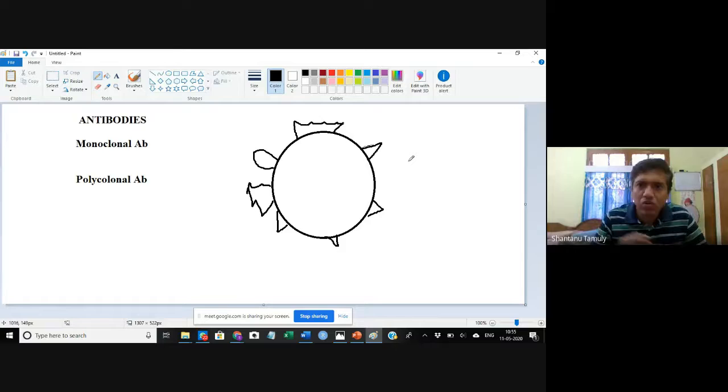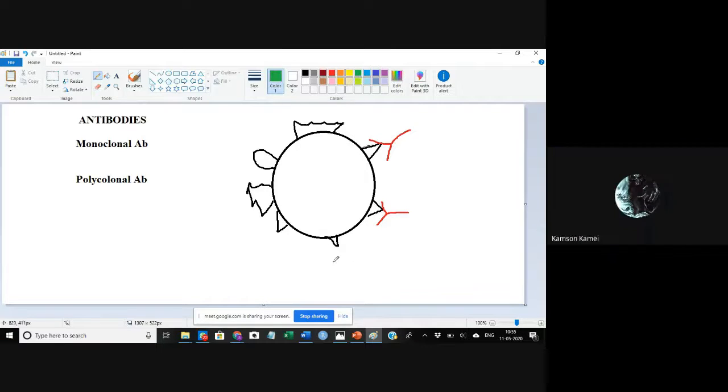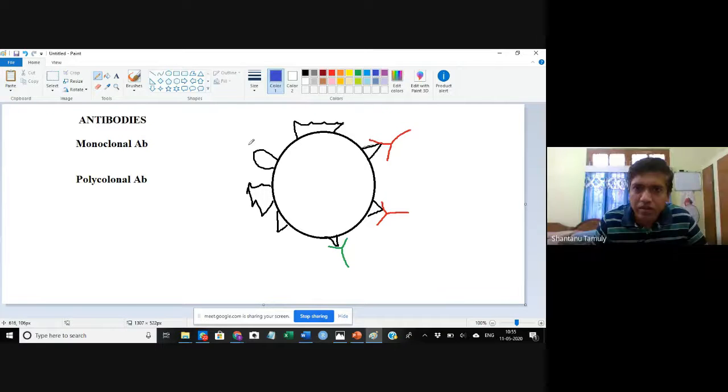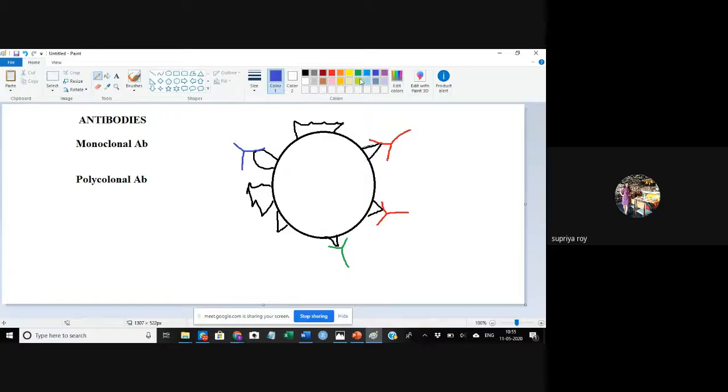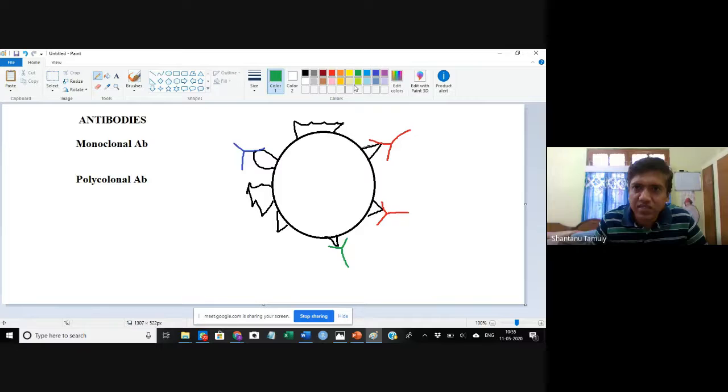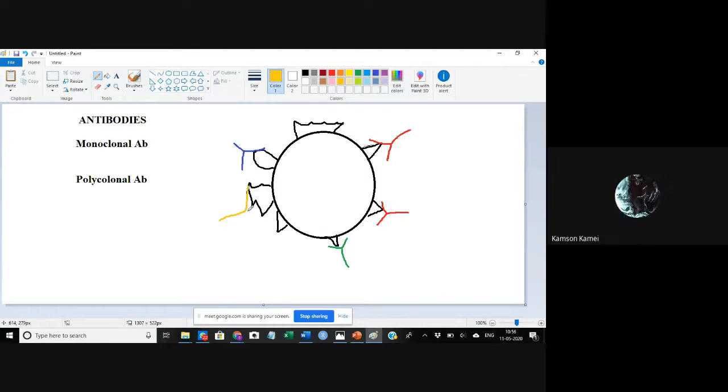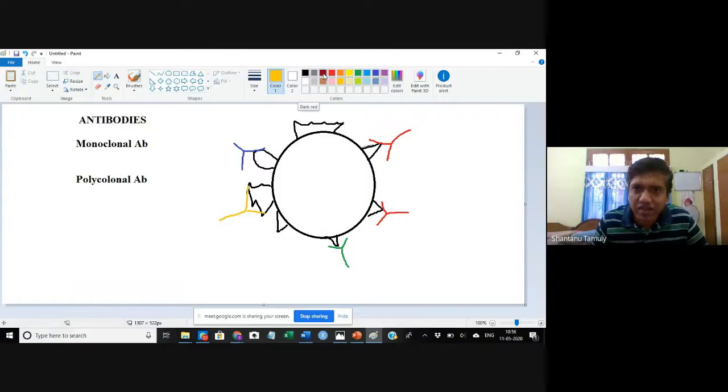Now what happens is that the antibody goes and binds the epitopes. Different antibodies go and bind these epitopes. I would say that all these are different types of antibodies that go and bind these epitopes.